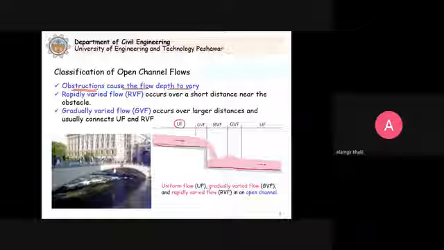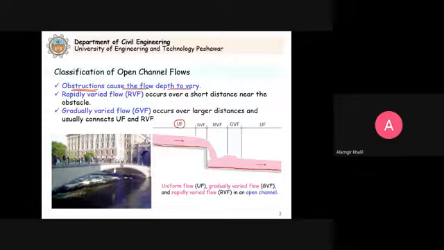We assume that the flow will occur as a uniform flow, but because there are changes in the flow conditions due to different reasons, the flow becomes non-uniform flow. So this is the reason why we have varied flow. Why does the depth vary? Essentially, obstructions cause the flow depth to vary. So now that we have variation in the depth, we no longer have uniform flows. The theory that we have discussed so far, we have to modify to be applicable to varied flow problems.